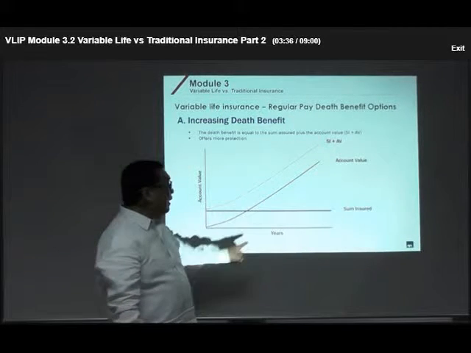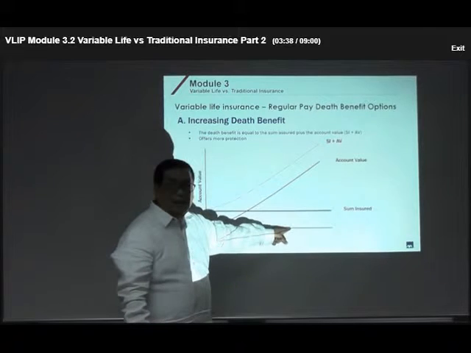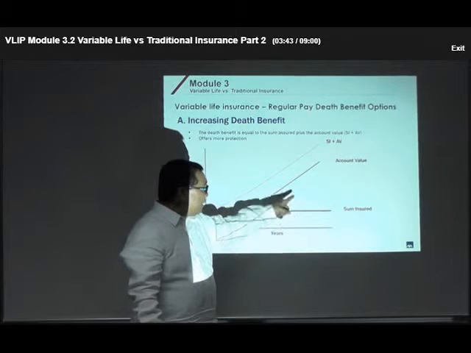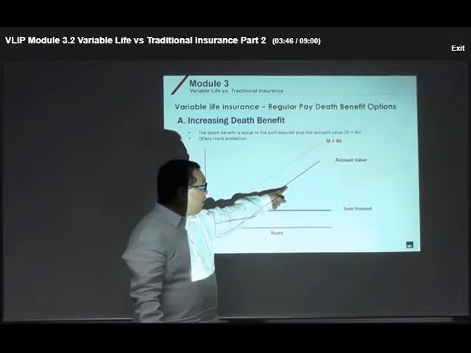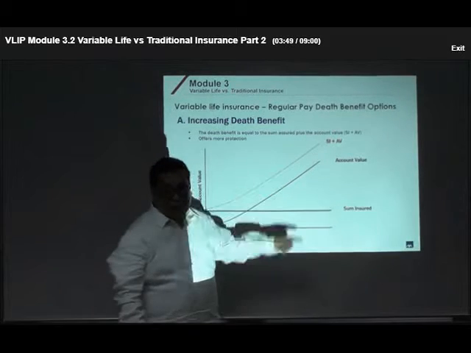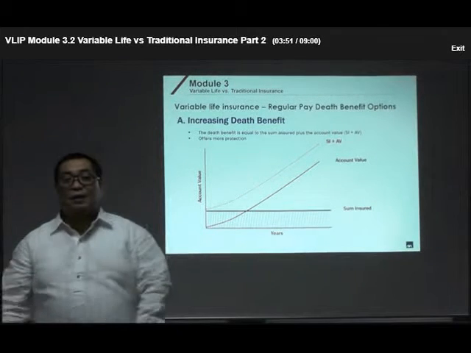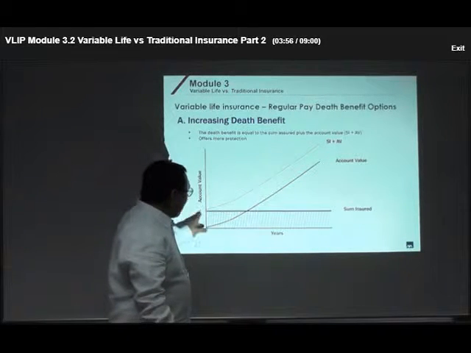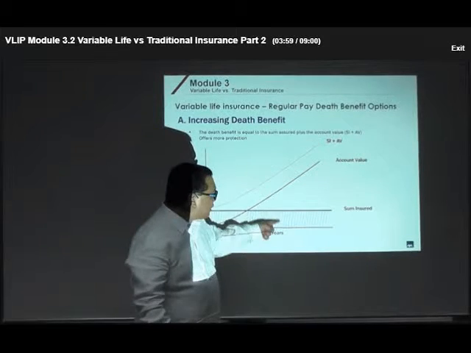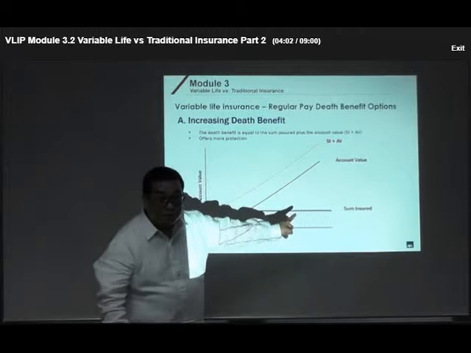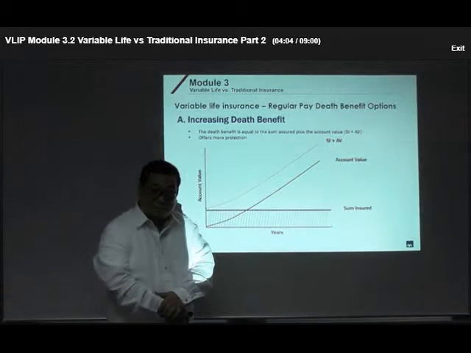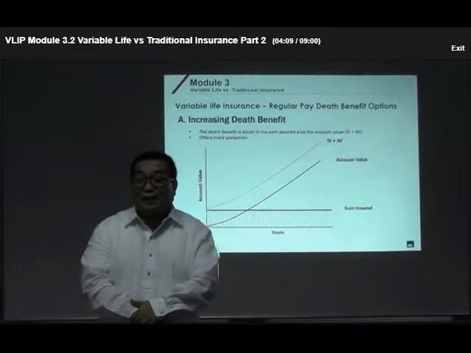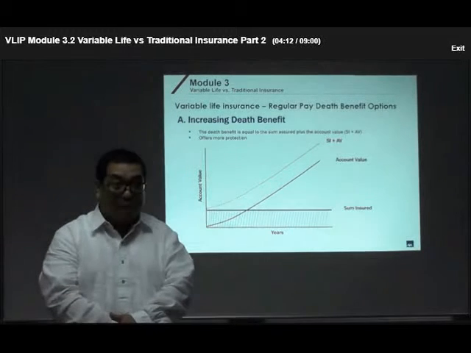Now, if the client dies at this point, let's say after 20 years, how much will the beneficiaries receive? The sum insured plus the account value, which is represented by this dotted line. So what is the net amount at risk on the part of the company? The net amount at risk is always this, because it is the company's exposure that we will always pay this amount no matter what happens to the fund. Is this clear? So there is always that net amount at risk on the part of the company if it is an increasing death benefit.